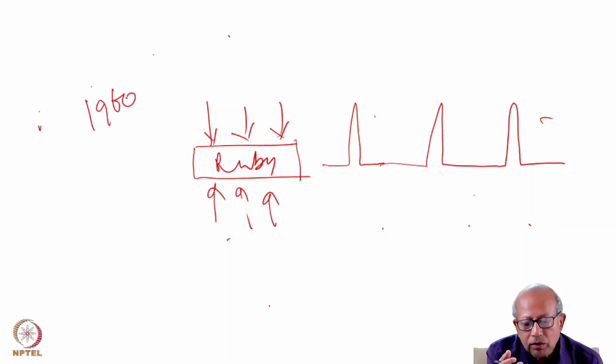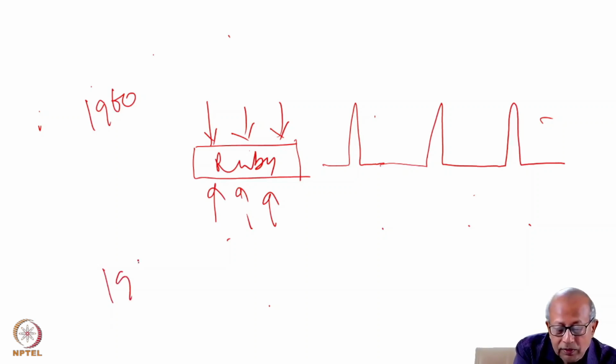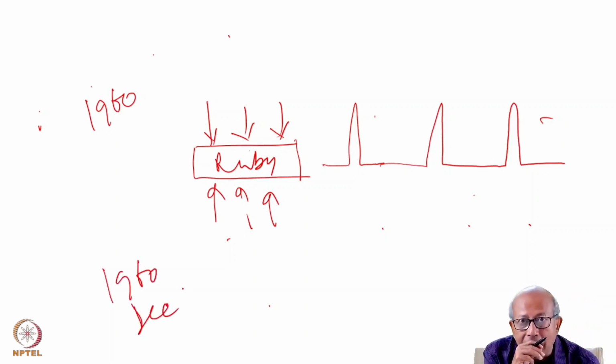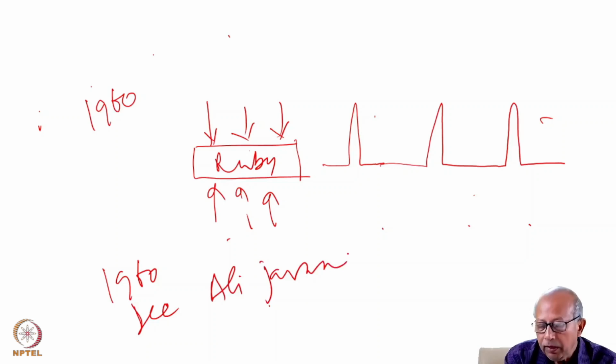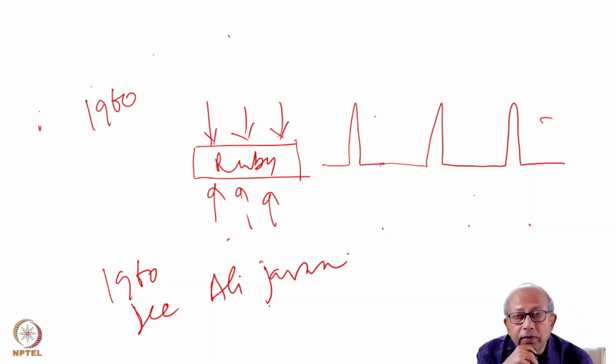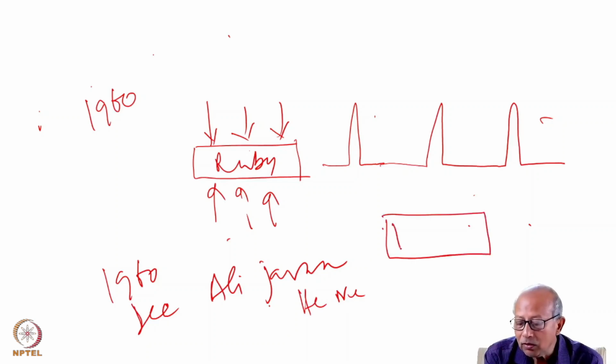And not long after, in the winter of the same year, 1960, I think December 1960 to be exact, Ali Javan, an Iranian American scientist, and his co-workers developed the next laser, which was a helium neon laser that operated in continuous mode.